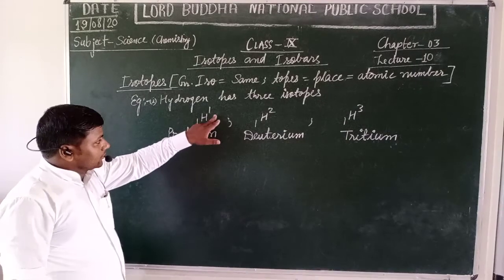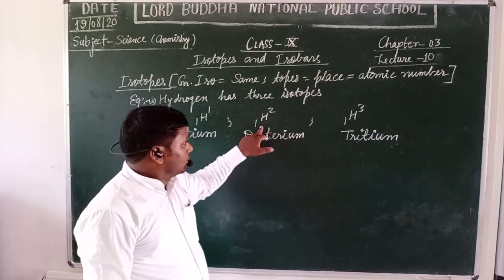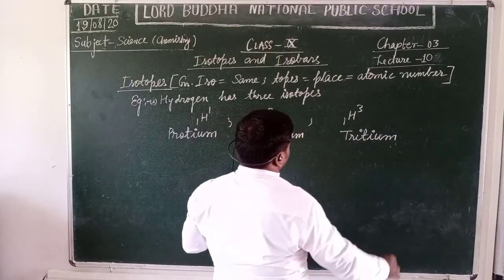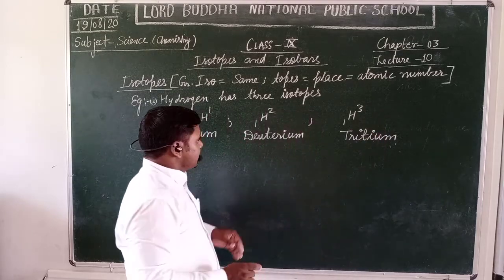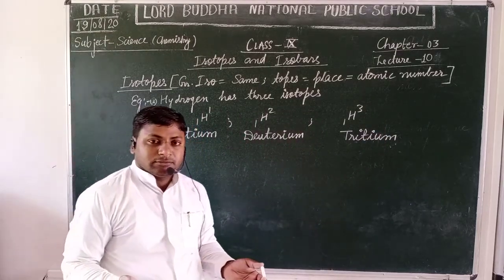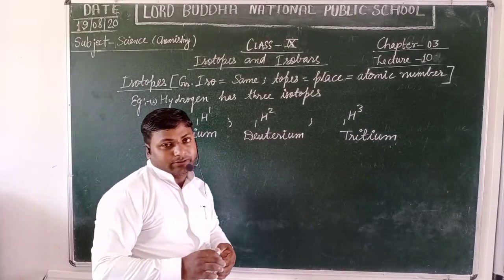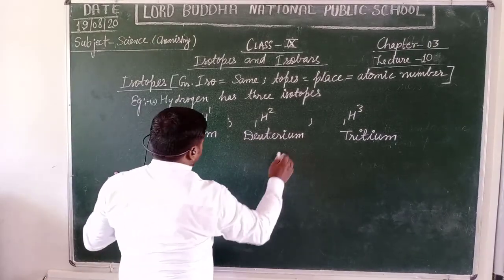The atomic mass of protium is 1, of deuterium is 2, and of tritium is 3. But these are all atoms of hydrogen. Their atomic number is the same but mass number is different. These are called isotopes.